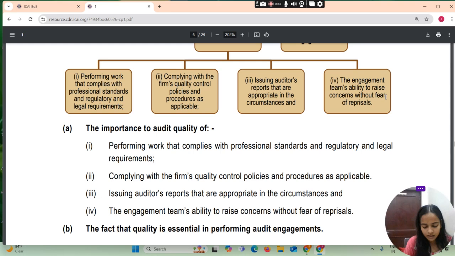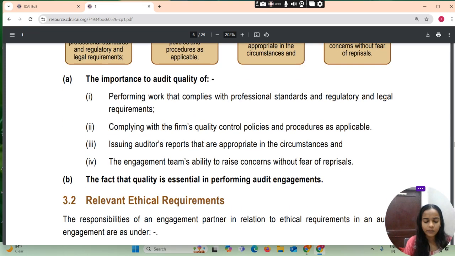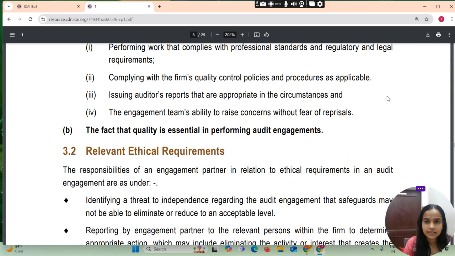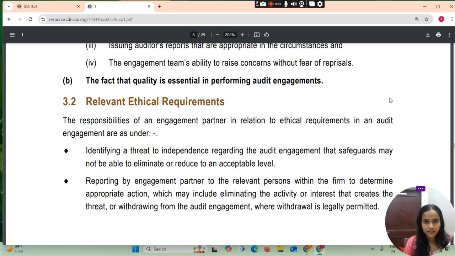The importance to audit quality, performing work that complies with professional standards and regulatory and legal requirements. Complying with the firm's quality control policy and procedures as applicable. Issuing auditor's reports that are appropriate in the circumstances and the engagement team's ability to raise concern without the fear of reprisals. The fact that quality is essential in performing the audit engagement.